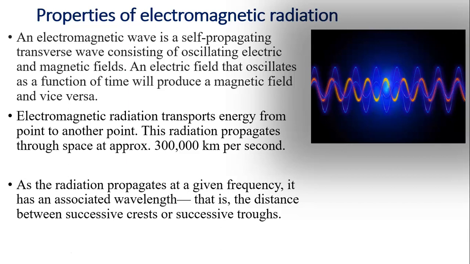Properties of electromagnetic radiation. An electromagnetic wave is a self-propagating transverse wave consisting of oscillating electric and magnetic fields. An electric field that oscillates as a function of time will produce a magnetic field and vice versa. The electromagnetic radiation transports energy from one point to another. This radiation propagates through space at approximately 300,000 kilometers per second. As the radiation propagates at a given frequency, it has an associated wavelength, that is, the distance between successive crests or successive troughs.